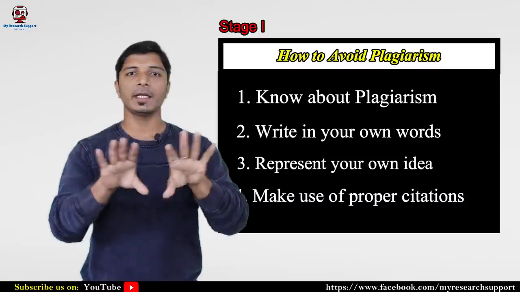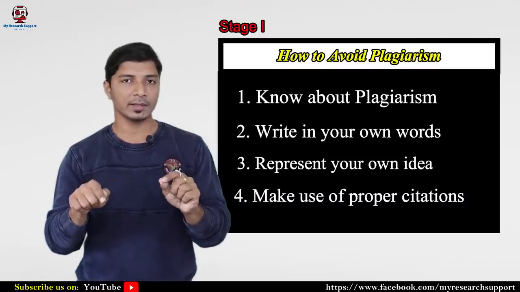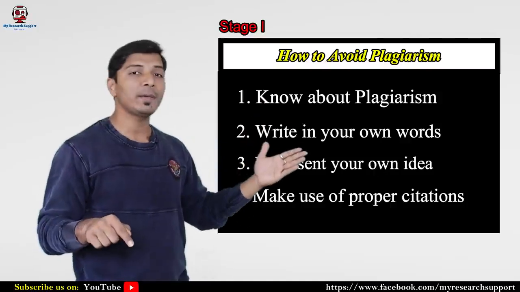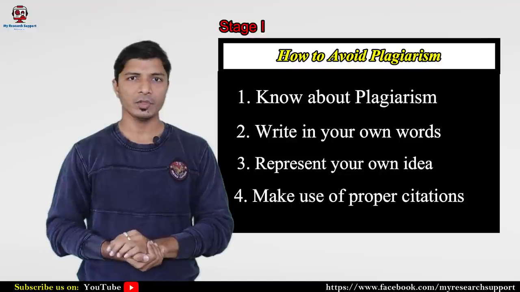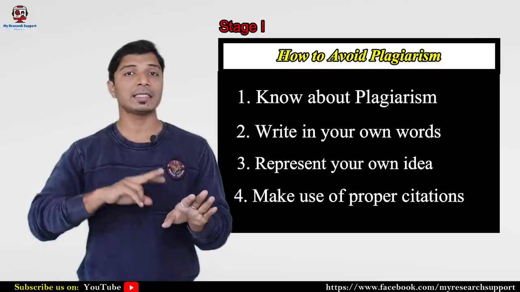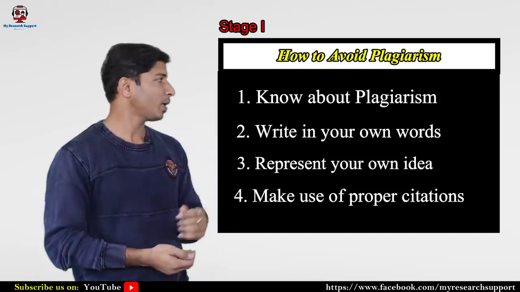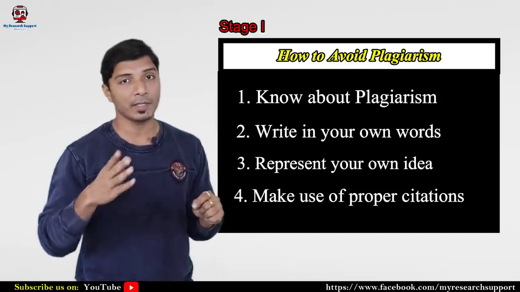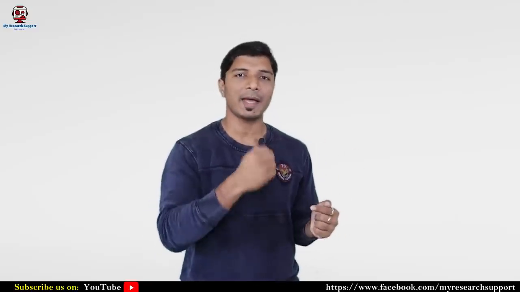See, this is the intermediate point, means I can consider to make use of citations in this how to avoid plagiarism stage, and in the second stage how to reduce plagiarism. So we'll better explain this point in the second stage. But how you can make use of this point, means to make proper citations to avoid plagiarism. See, while writing a research article, if you have copied someone's data, information, maybe a paragraph, then you have to give proper citations.